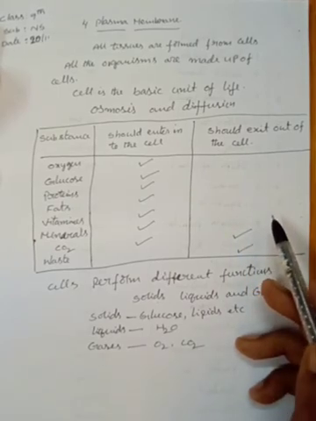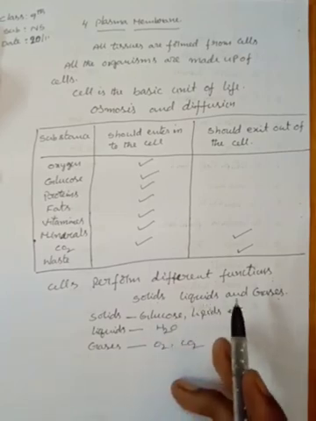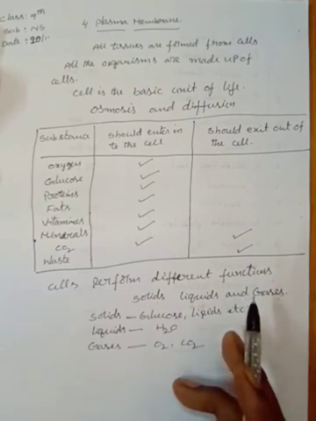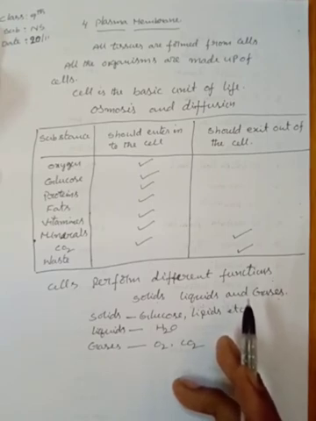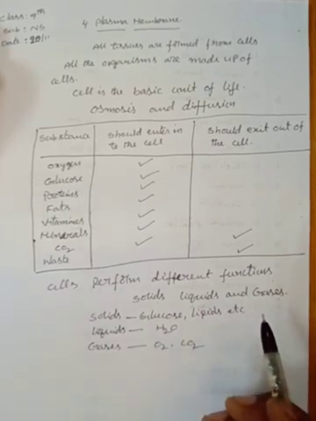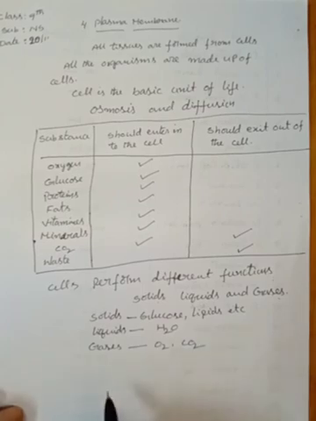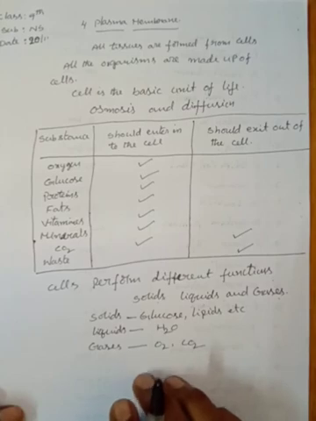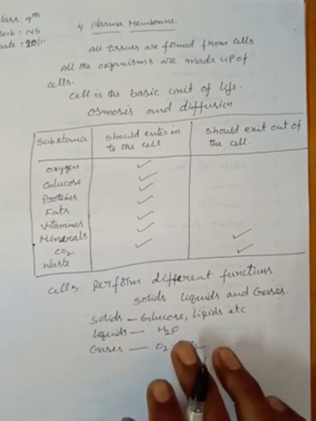For doing these activities, we have to prepare different types of solutions. What are the solutions? Saturated solution, unsaturated solution and supersaturated solution. You have learned this in the physics class. Solutions are mainly classified into three types. They are saturated solutions, unsaturated solutions and supersaturated solutions.